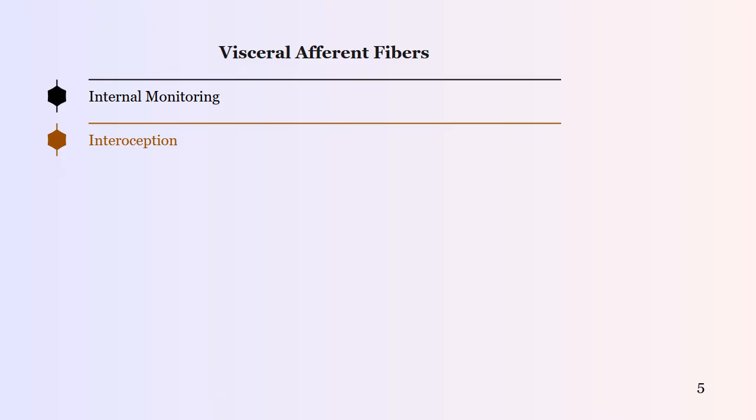5. Visceral afferent fibers. Internal monitoring. These nerves carry information from the internal organs such as the heart, lungs, and digestive tract. Interoception. They signal sensations like hunger, nausea, or the stretching of the bladder to the brain.